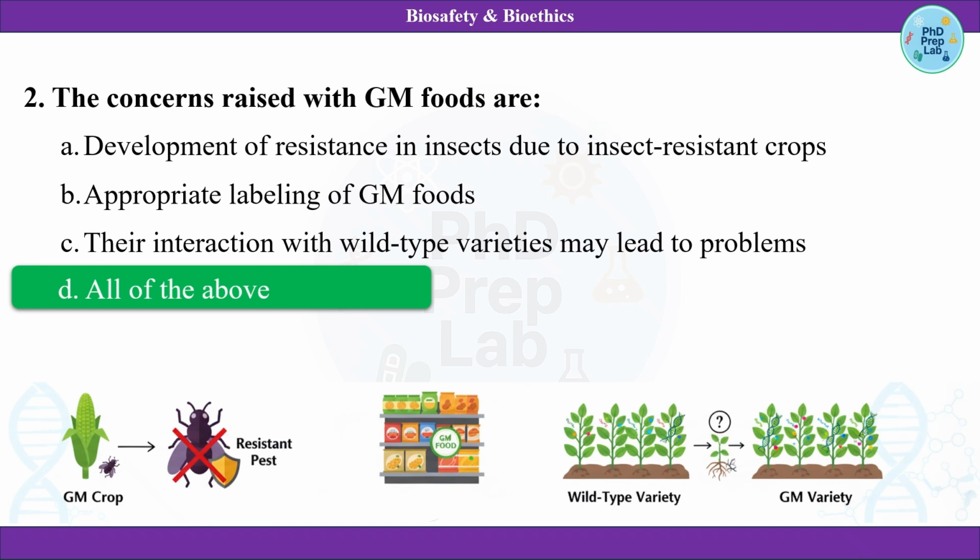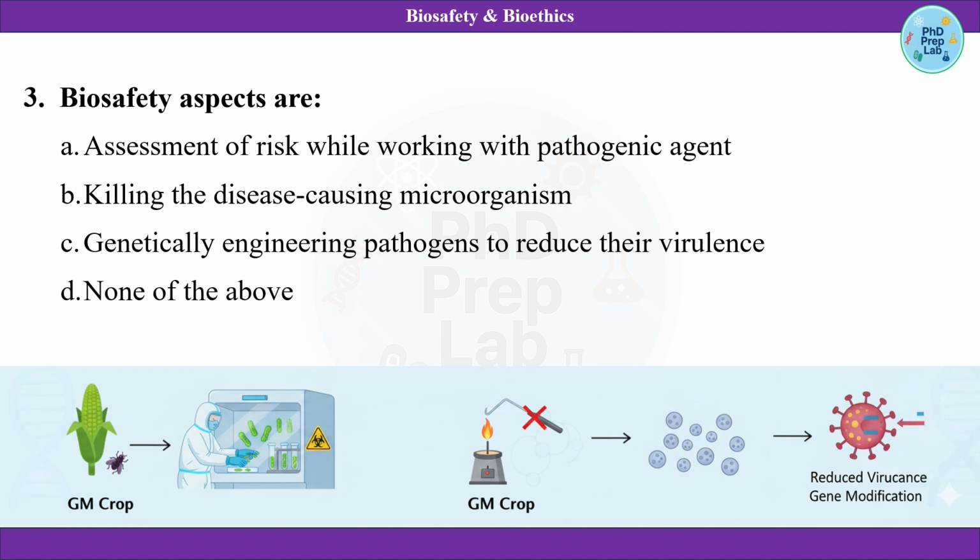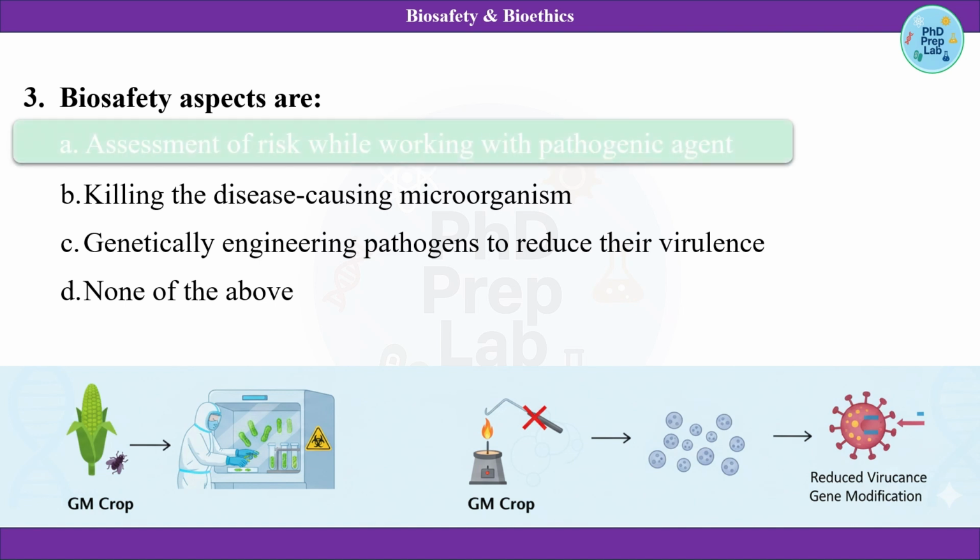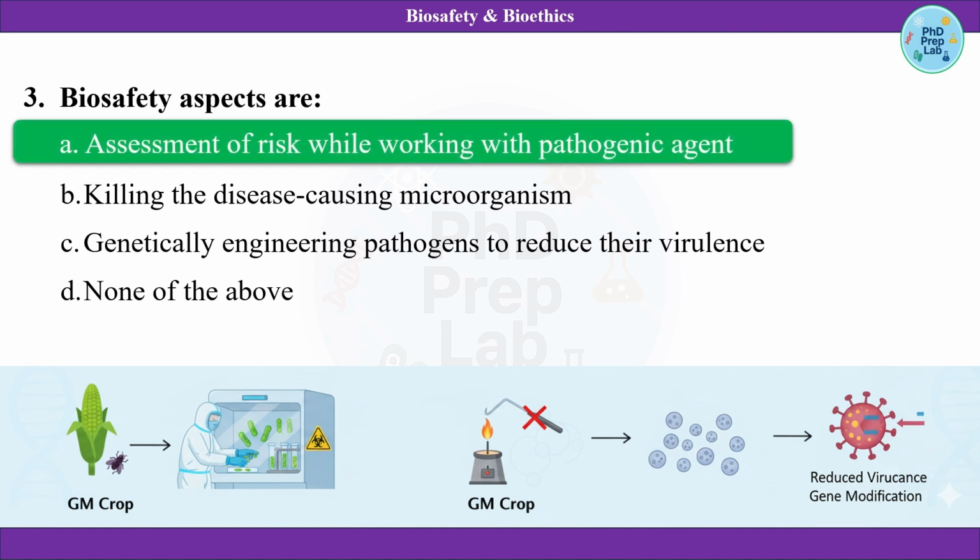The third question here is: biosafety aspects are assessment of risk while working with the pathogenic agent, killing the disease causing microorganism, genetically engineering pathogens to reduce their virulence, or none of the above. Biosafety basically means that you make sure that you practice all the safety measures while dealing with pathogenic agents, because those pathogenic agents could lead to contamination in your surroundings, your crops, your sample of interest, and it could cause pathogenicity, basically diseases, and lead to outspread of diseases. That's why that is the answer.